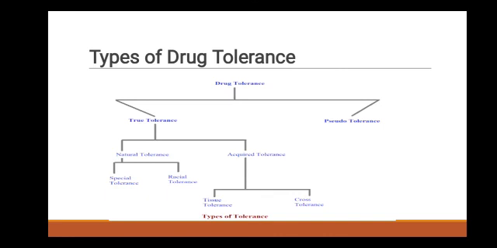Species tolerance: certain animal species can tolerate a large amount of a particular drug which may prove to be a lethal dose in man. For example, a rabbit can tolerate a large amount of atropine. Also, strychnine in large quantities is tolerated by invertebrates.